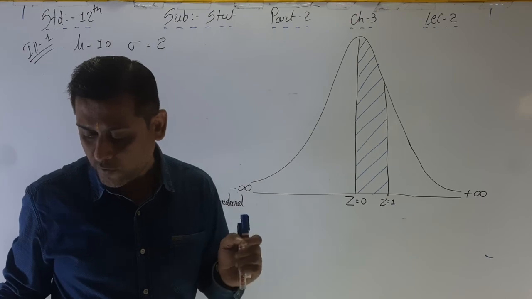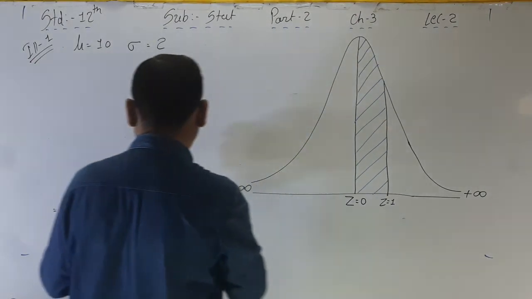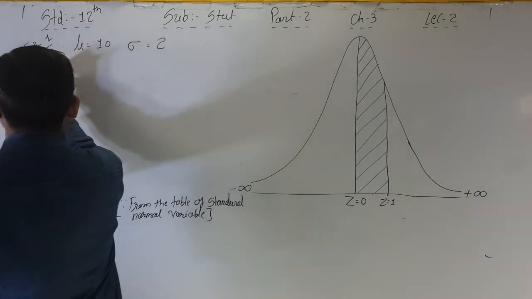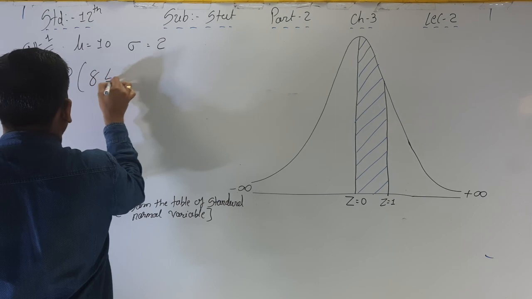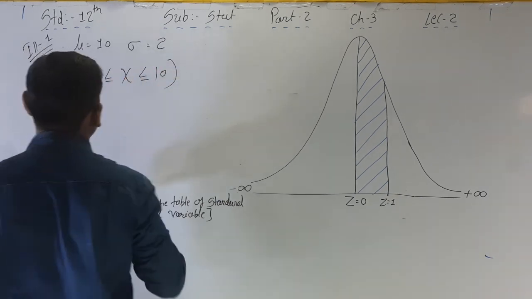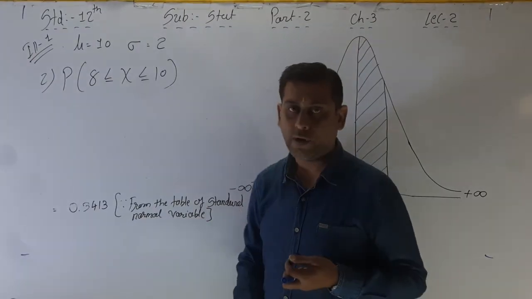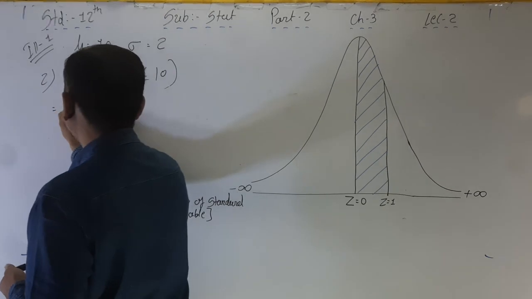Second point, normal variable x has the values between 8 to 10. Probability of finding the normal variable value between 8 to 10. 8 to 10. Right? Now again convert it into standard normal.